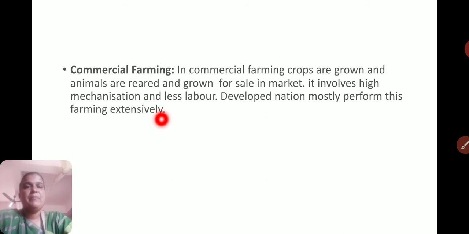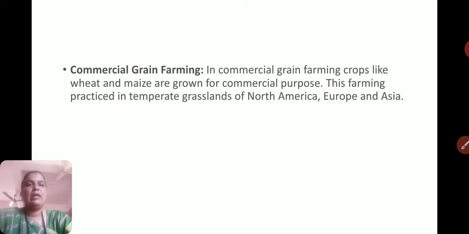Most probably developed nations prefer commercial farming because we know high mechanization and high technology are easily available, as well as farm areas, hectares, are widely spread, where they can use modern technology. Because of that, developed nations follow commercial farming.